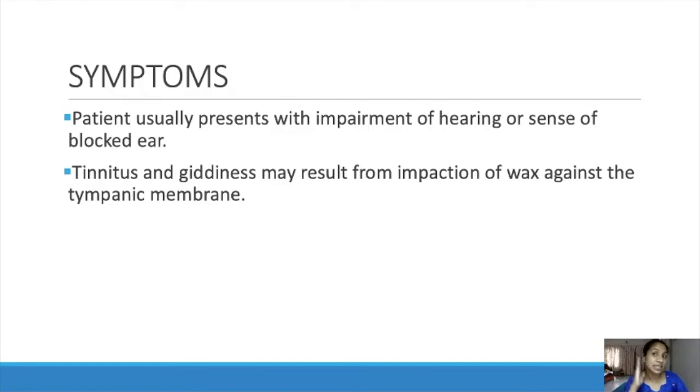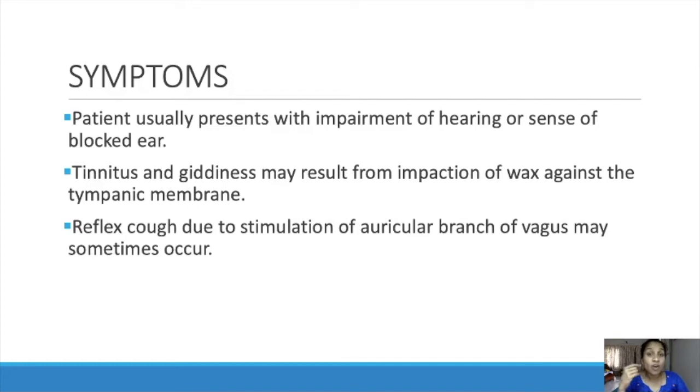If it reaches the tympanic membrane, then the patient will get tinnitus, a ringing sound inside the ears, or giddiness. Reflex cough due to stimulation of the auricular branch of the vagus may sometimes occur. So sometimes there will be stimulation of the vagus nerve, and because of that, the patient will get reflex cough.